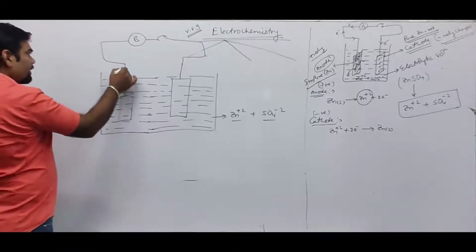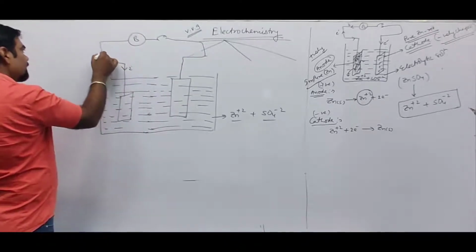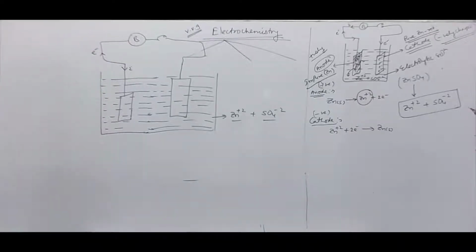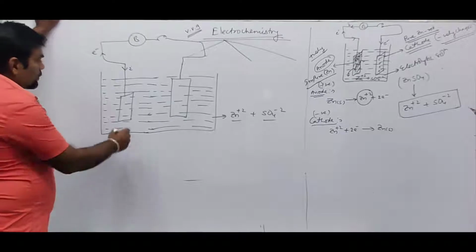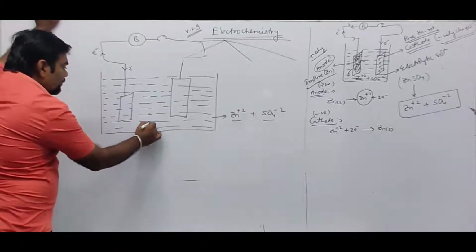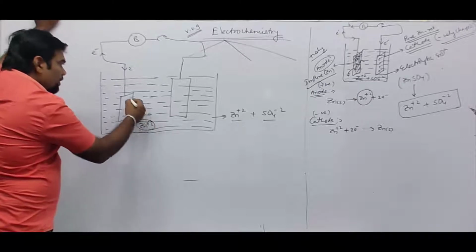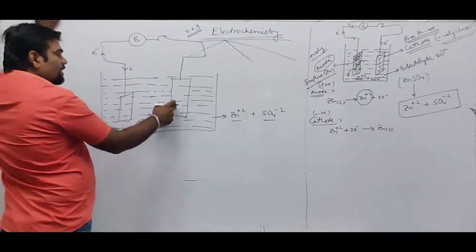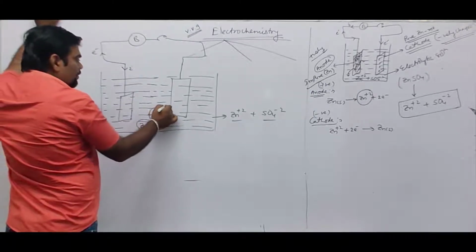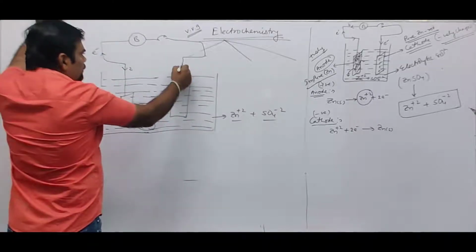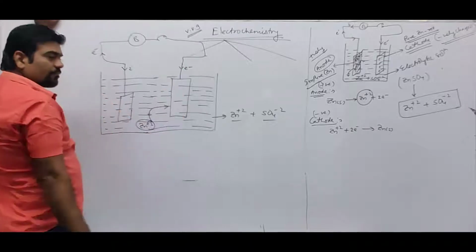So electric current is passed through them. Electrons will flow outside through this external wire. So zinc ions from this solution, under the influence of electric current, to complete the circuit between this and this rod, will move towards the oppositely charged rod. This electron will reach this particular rod itself.